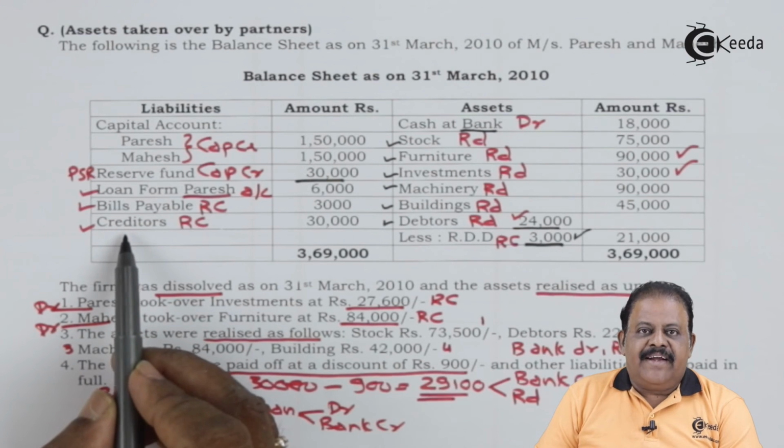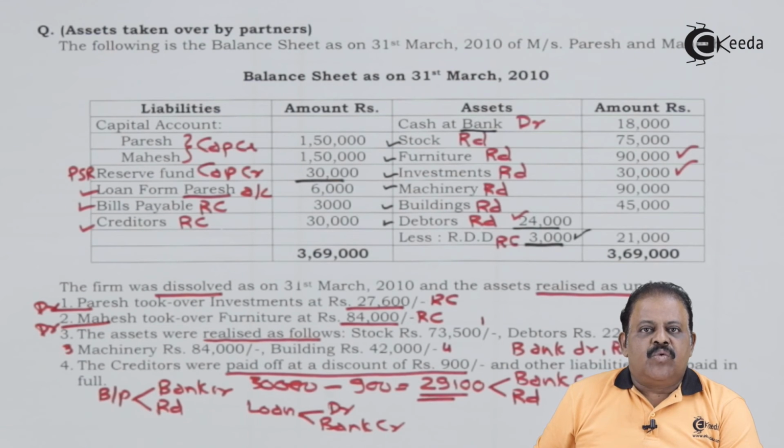Bills payable and creditors will be transferred to realization account on credit side.